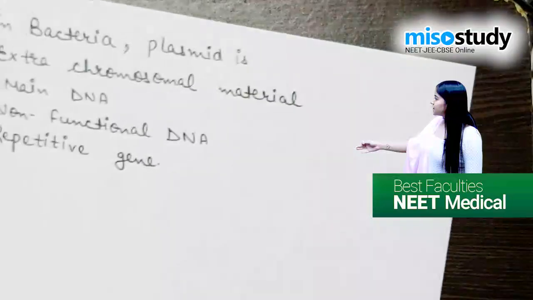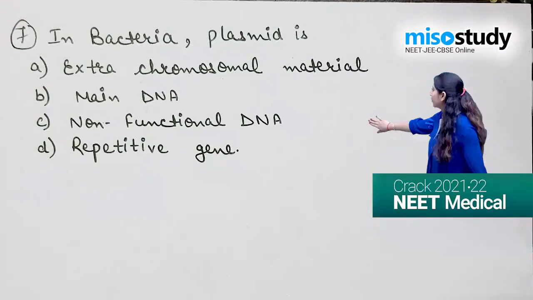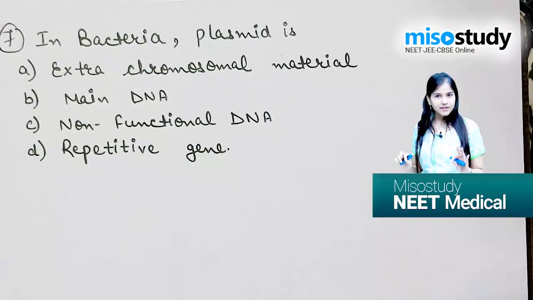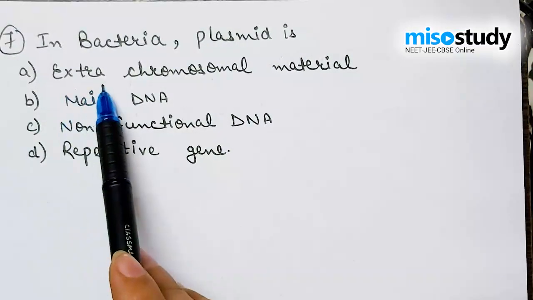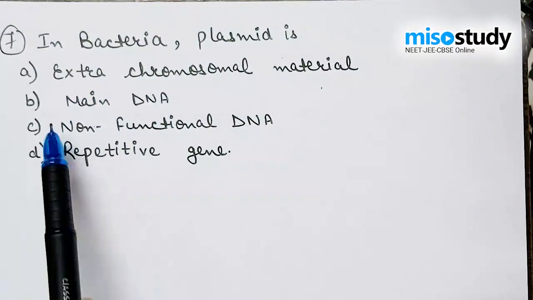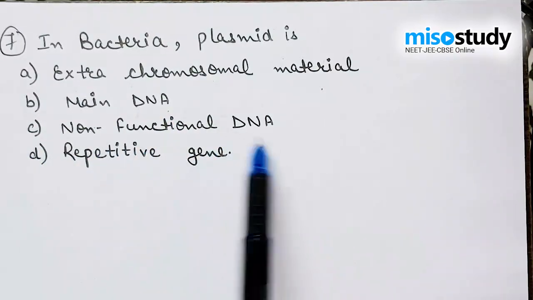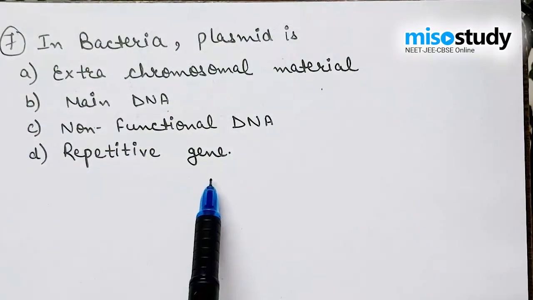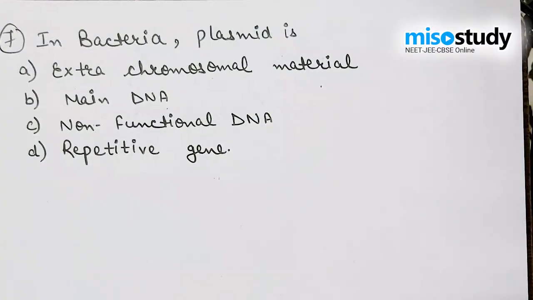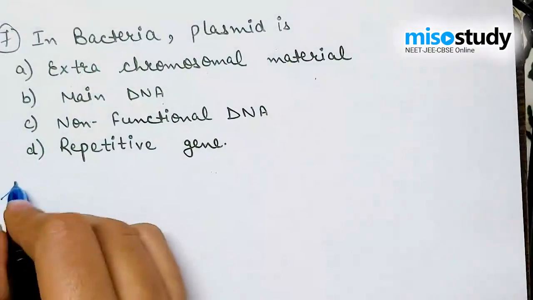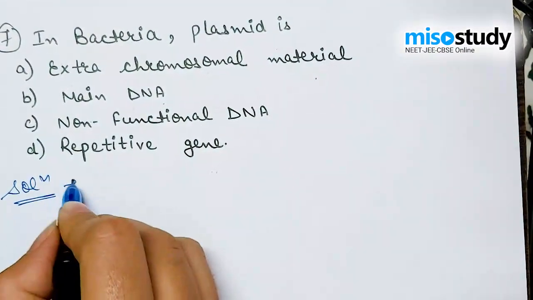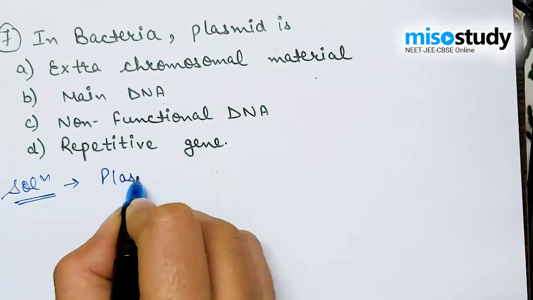The next question is, in bacteria, plasmid is. Option A includes extra chromosomal material, B includes main DNA, C includes non-functional DNA, and D is a repetitive gene. First of all, we discuss what a plasmid is.